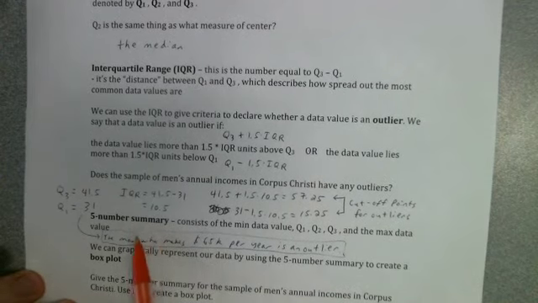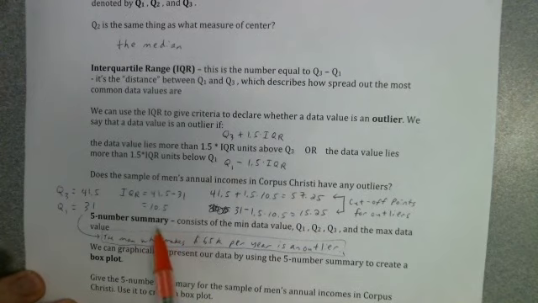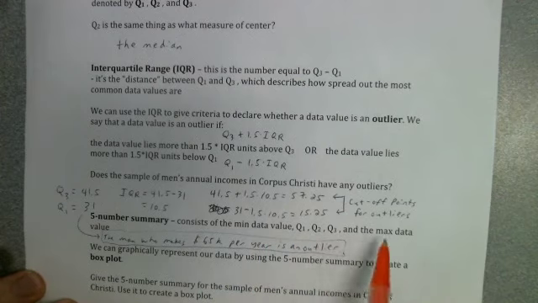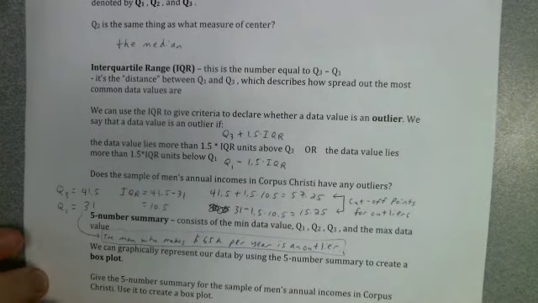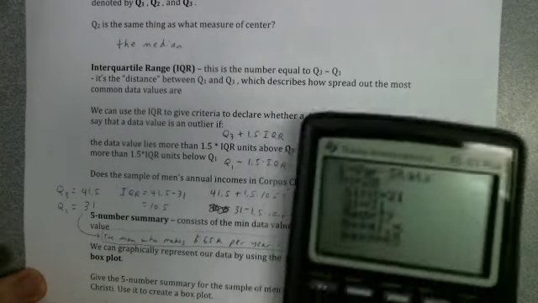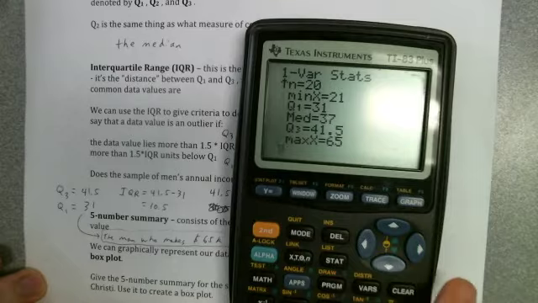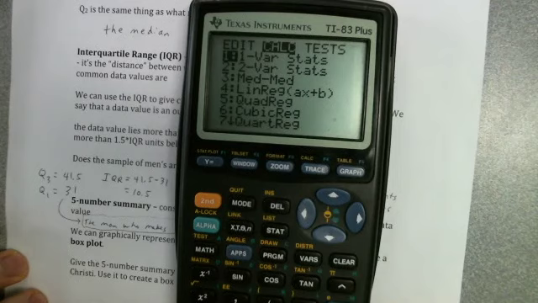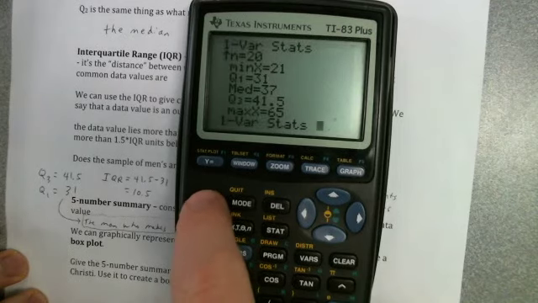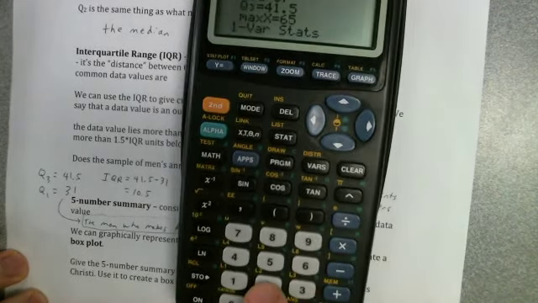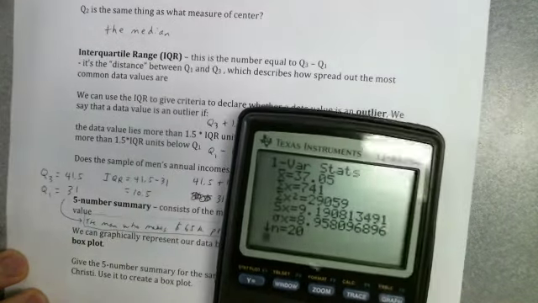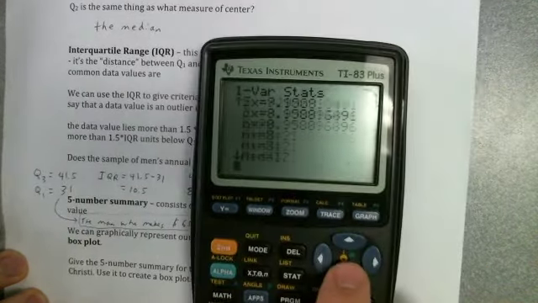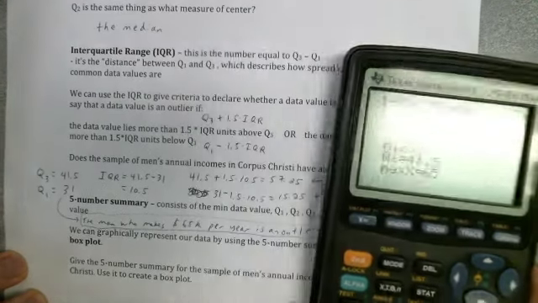Now, the 5-number summary. So if we talk about a set of data's 5-number summary, well, we're talking about the min data value, Q1, Q2, Q3, and the max data value. So it's what our calculator spit out before when we did one variable statistics. So if you remember to recall to do that, you hit stat, go over to calculate, one variable statistics. I had mine in list 2, so I'm going to hit second, hit 2 here to make list 2 appear. And if I scroll down, hit the down arrow, I get the 5-number summary.